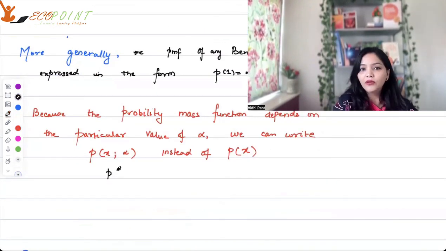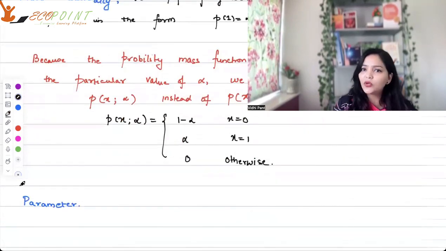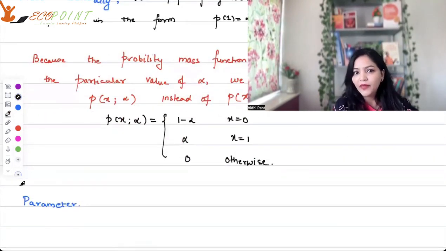So therefore, your probability mass function P(x; alpha) is basically 1 minus alpha when x is equal to 0, it's alpha when x is equal to 1, and it's 0 for any other value. For each choice of alpha, you will have a different probability mass function. This is the concept of parameter.